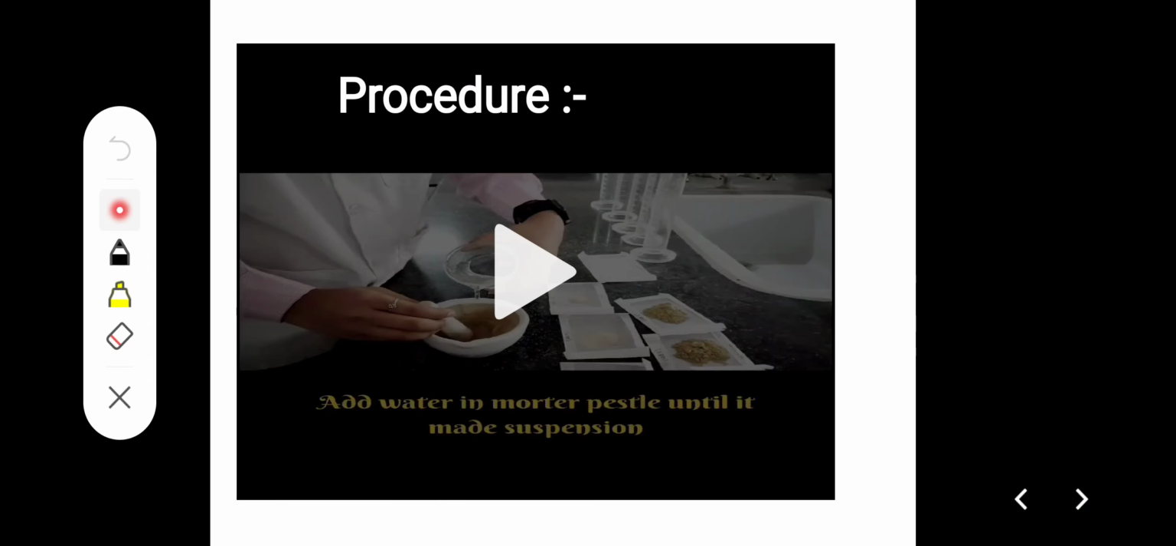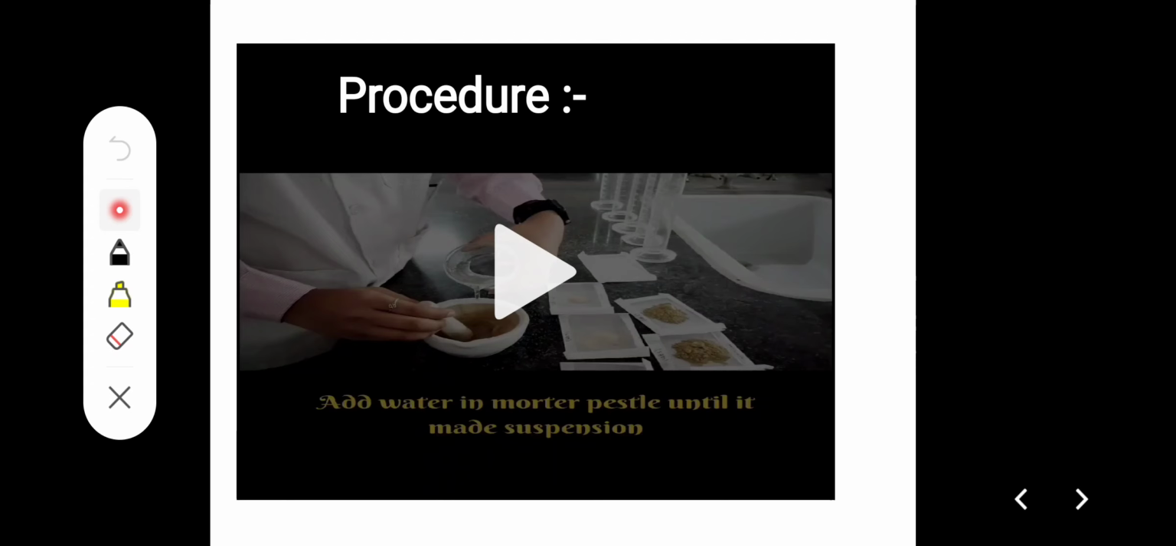In this procedure, first of all we need the apparatus: measuring cylinder, weighing balance, beaker, and water. First, clean all the glassware and apparatus. Then prepare a 100 ml 5% bentonite suspension. So how do we prepare 100 ml of 5% bentonite suspension?